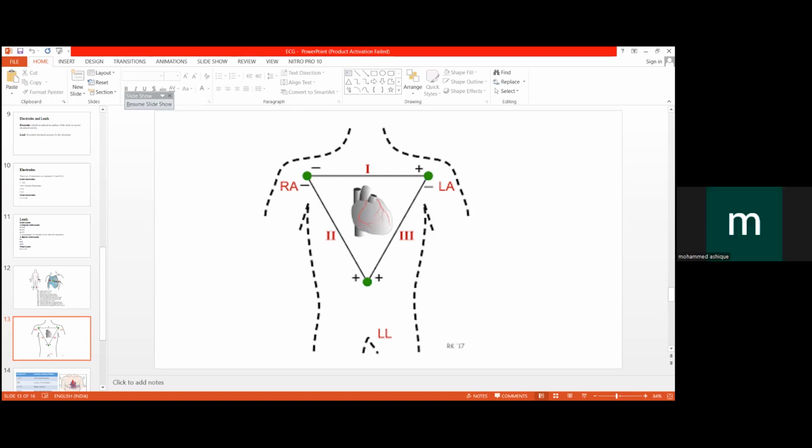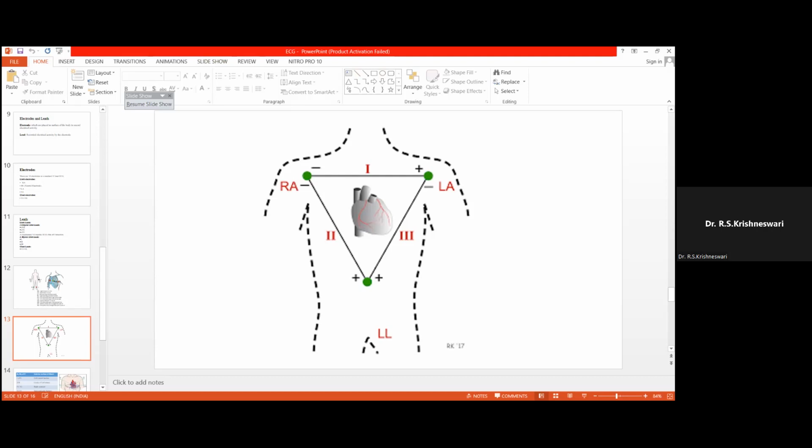Lead 2 connects the electrodes between the right arm and the left leg. And lead 3 connects the electrodes between the left arm and left leg. So these are the connections of the bipolar limb leads.